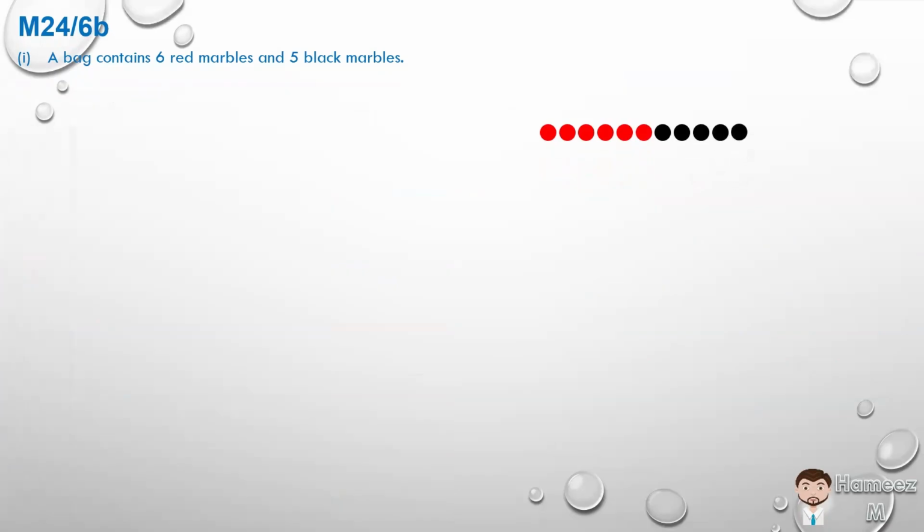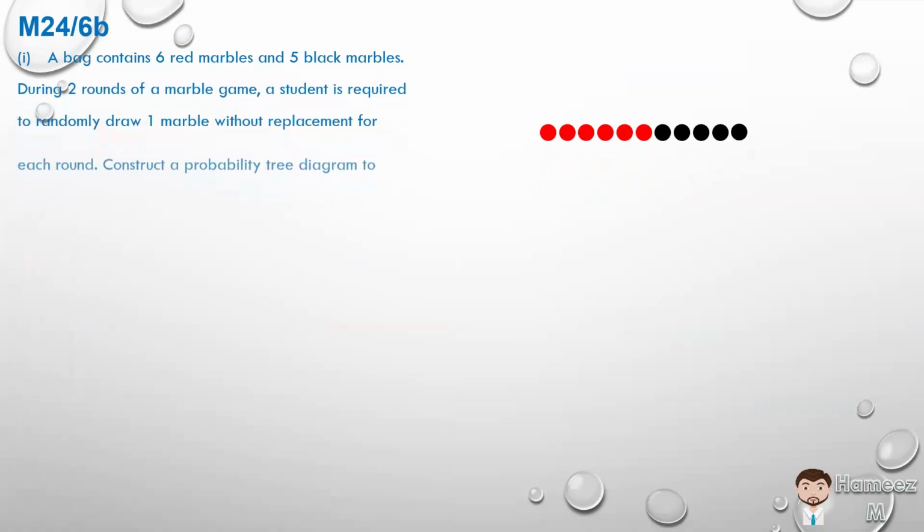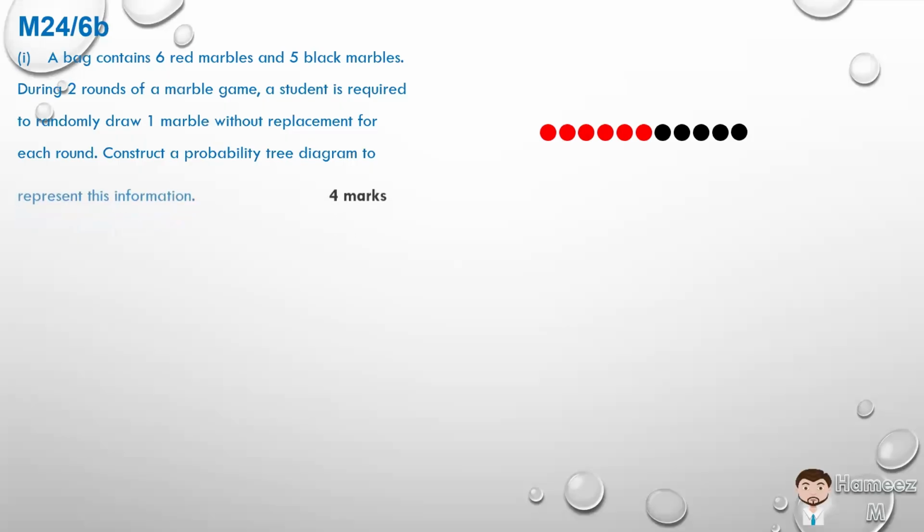Quick sketch. During 2 rounds of a marble game, a student is required to randomly draw 1 marble without putting it back, without replacement, for each round. So they're doing that twice. Construct a probability tree diagram to represent this information.